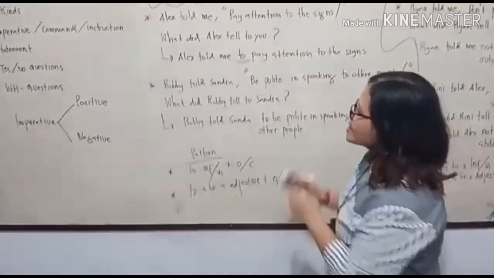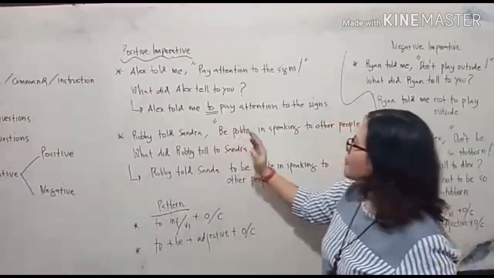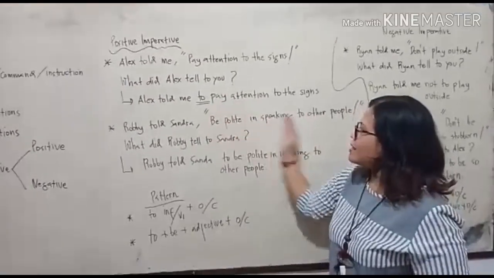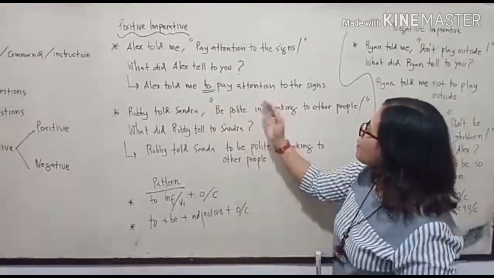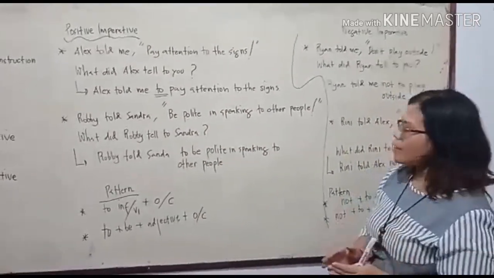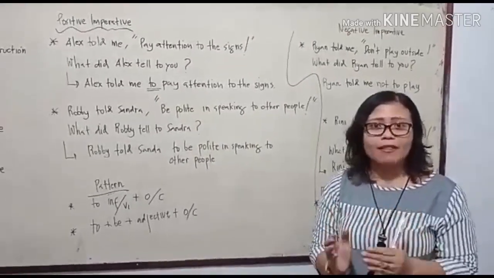Okay, let's look at the second example. Robbie told Sandra, there is a comma and quotation, it means that this is direct, "Be polite in speaking to other people." It is a command or instruction, an imperative.